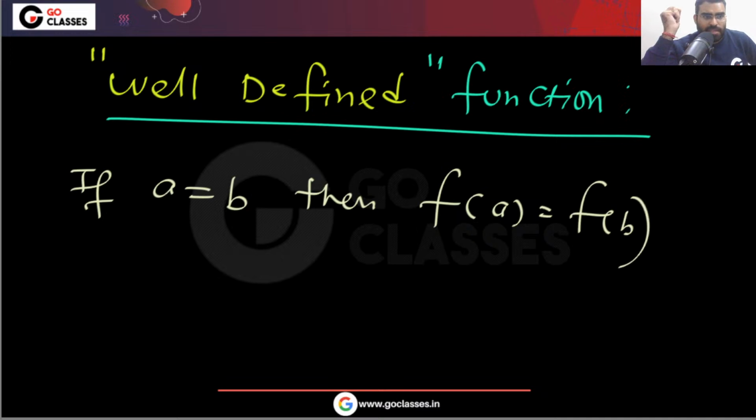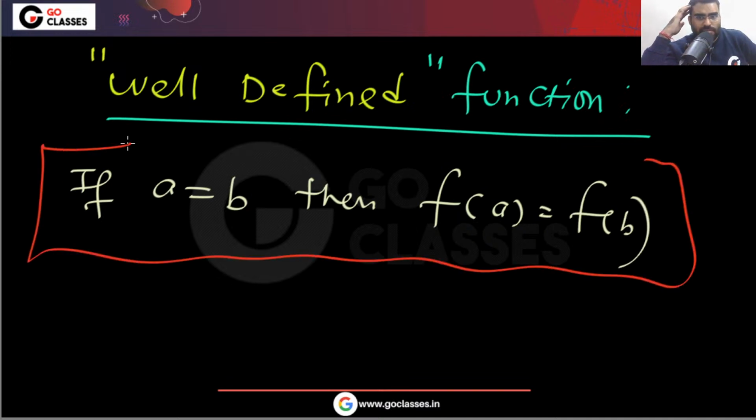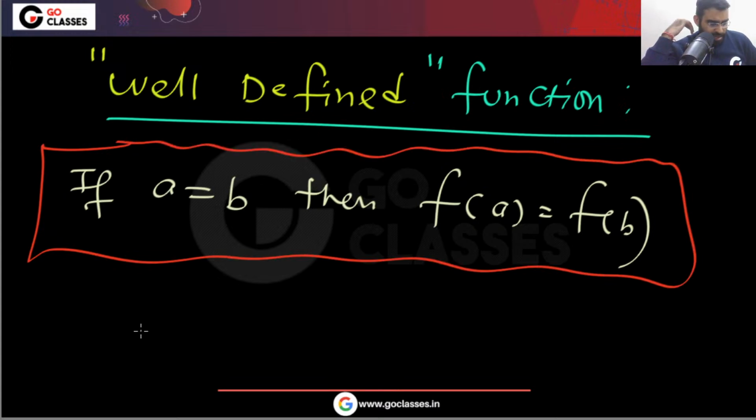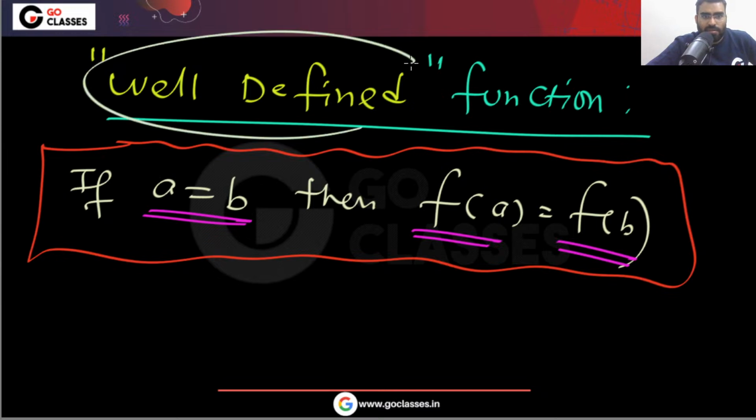Now tell me, by the definition of function, can I say every function is well defined? By the definition of function, every function is well defined, because if A is equal to B, an element cannot have two images. Basically, what does well defined mean?